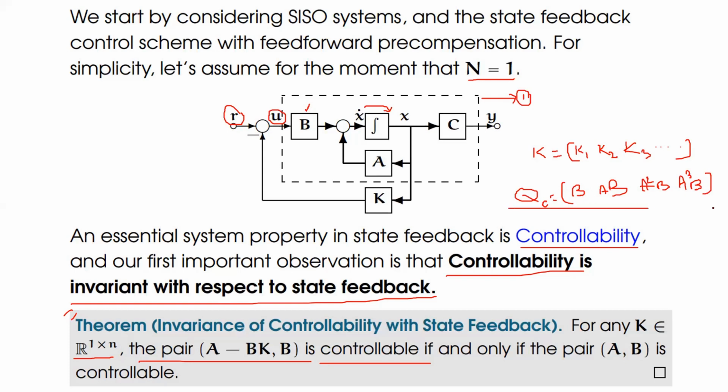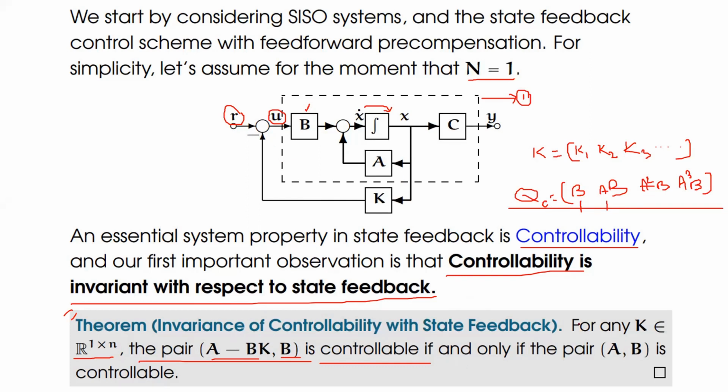It's a composite matrix. So to form the composite matrix, we need both the B matrix as well as the A matrix. But after connecting the state feedback, the new model changes. That is, the A matrix is replaced by A minus BK, and the B matrix is the same. So here the composite matrix formation will be different after connection of the state feedback. That I would like to show in the next slide.